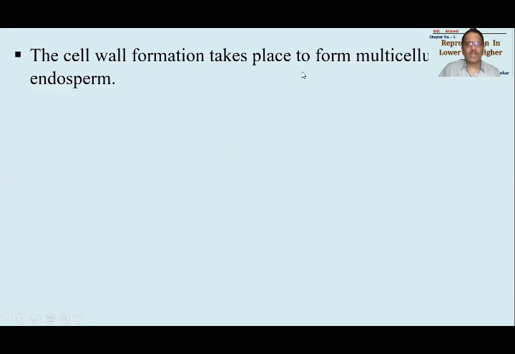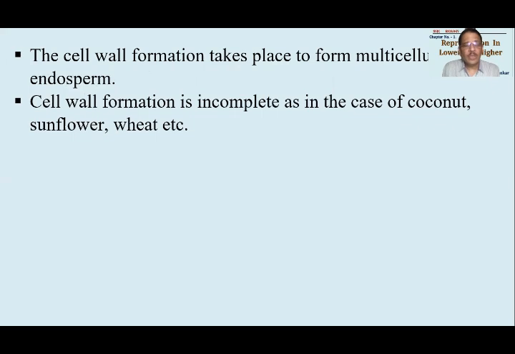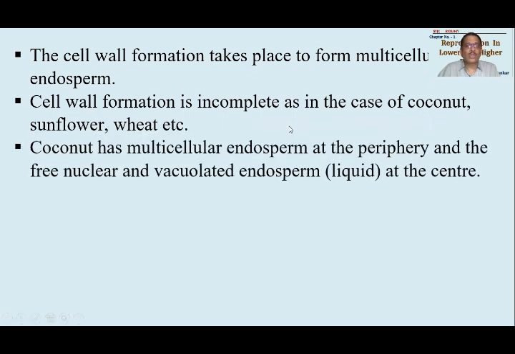The cell wall formation will take place to form multicellular type of endosperm. The cell wall formation will be incomplete, as in the case of coconut, sunflower, wheat, etc. Okay, so try to understand what is mentioned here. Which example is given? Coconut. I would like to take that example. Coconut has multicellular type of endosperm at the periphery, and the free nuclear type of vacuolated endosperm at the center.